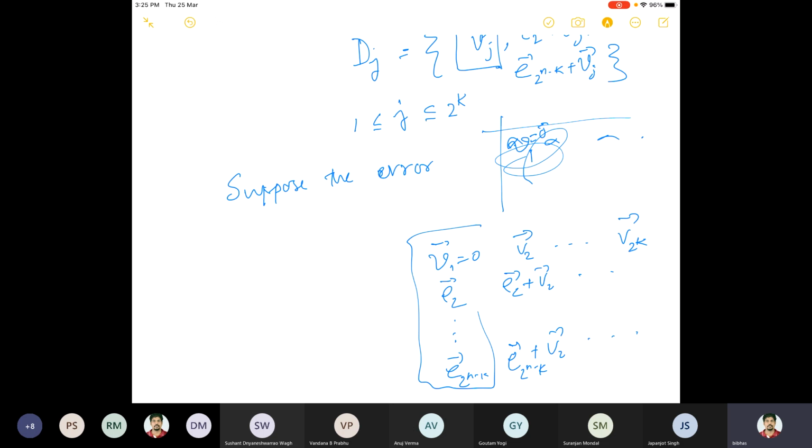So these rows are basically the cosets, the sets of these vectors. There are 2 to the power k many such sets.